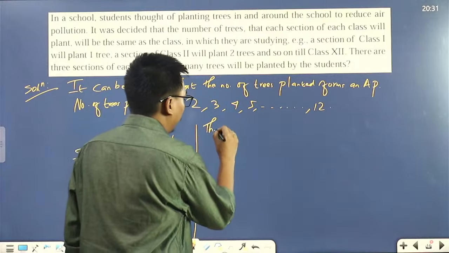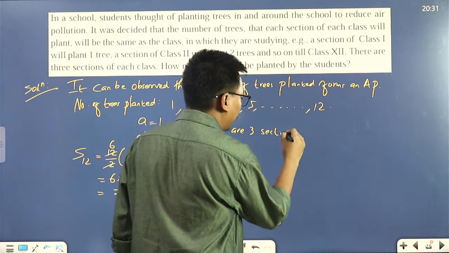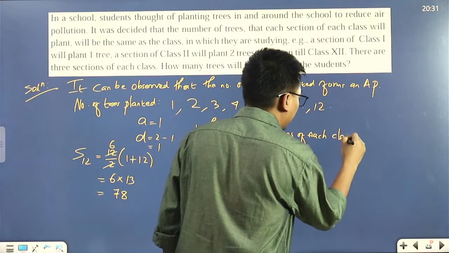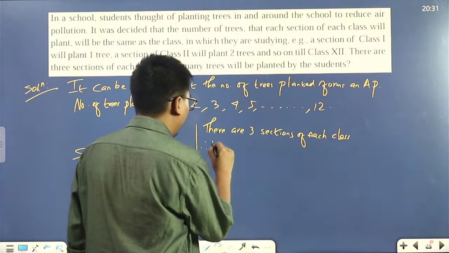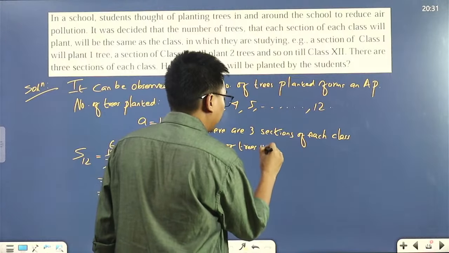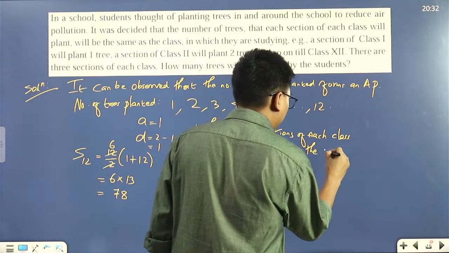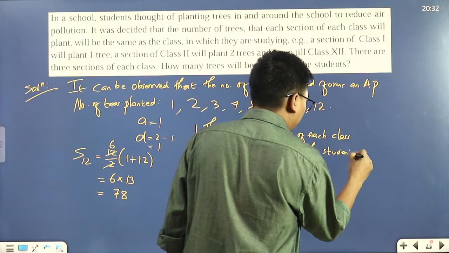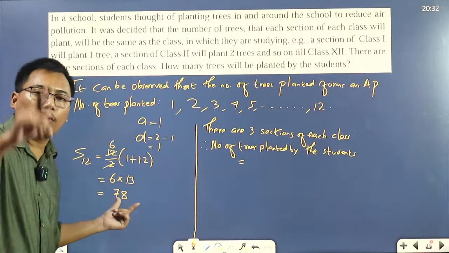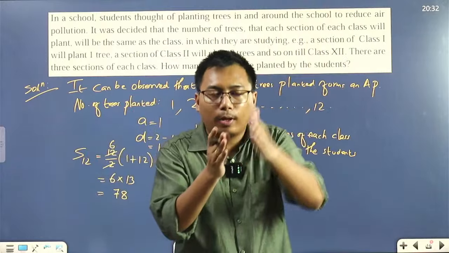Now, there are 3 sections of each class, right? Therefore, the number of trees planted by the students: remember, this 78 is for one section, all the classes, from class 1 up to class 12.